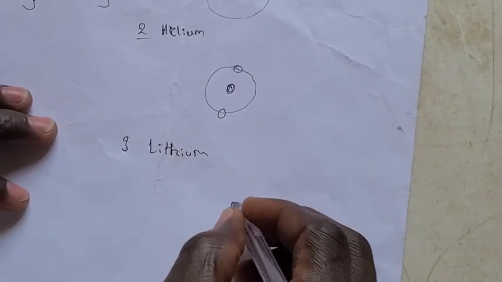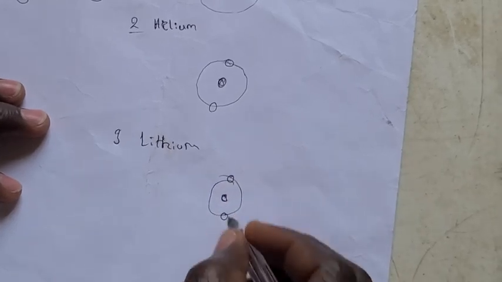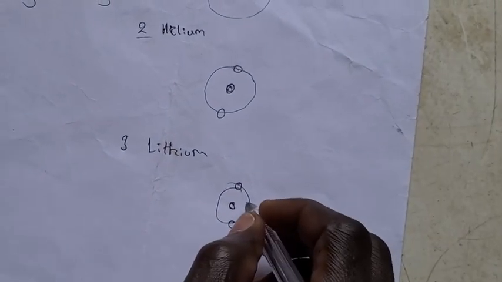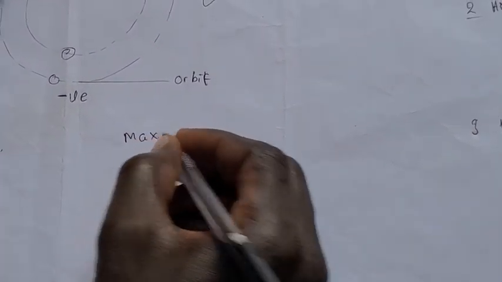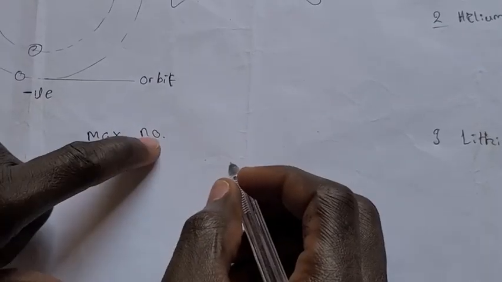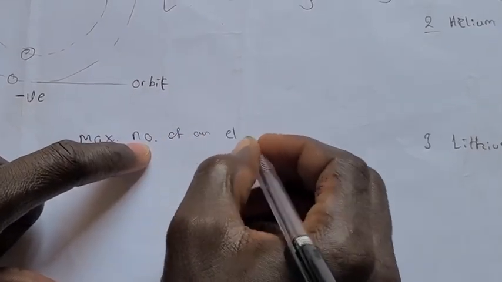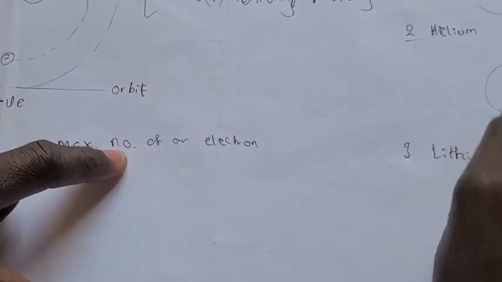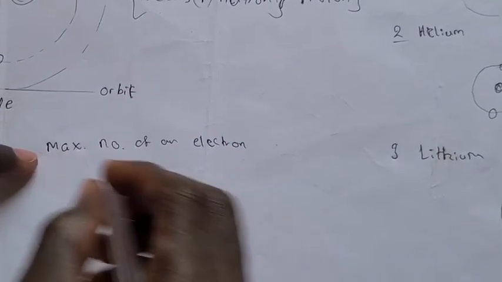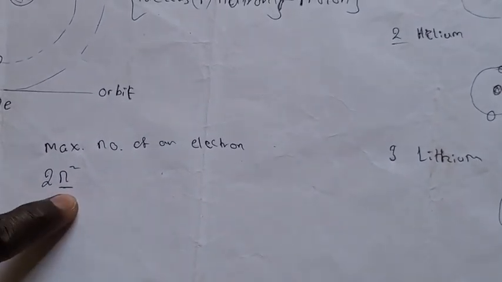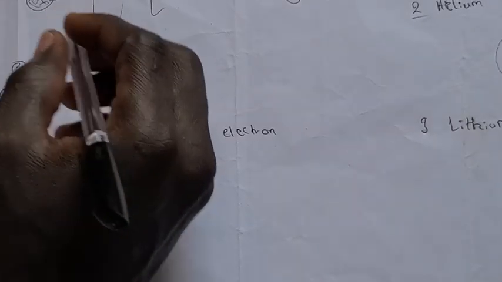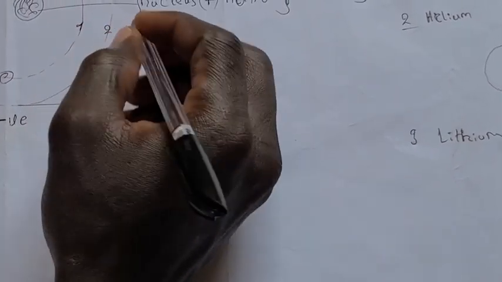Now you draw your nucleus. Then the question is, should we put another electron here? Of course not. There is a theory. The theory says the maximum number of electrons that each of these orbits can carry is denoted by the formula 2n squared, where n represents the number of the orbit. The first orbit is 1, the second orbit is 2, the third orbit is 3.